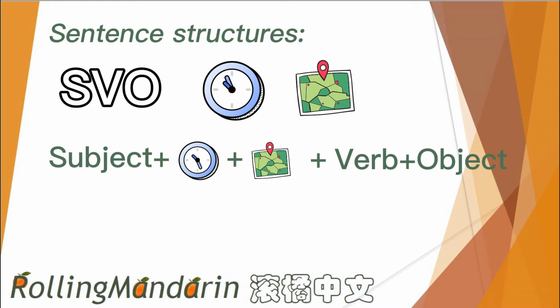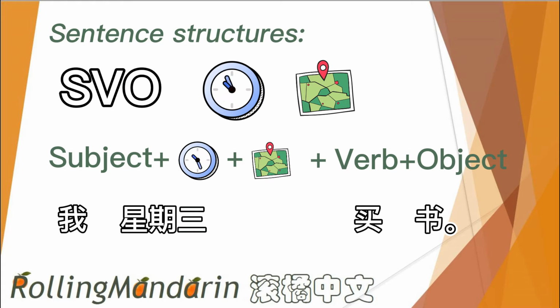For example, the subject is 我, the verb is 买, the object is 书. The whole sentence will be 我买书. Time element is 星期三. Place element is 大学. Don't forget to put 在 in front of the place. So the sentence will be changed into 我星期三在大学买书.